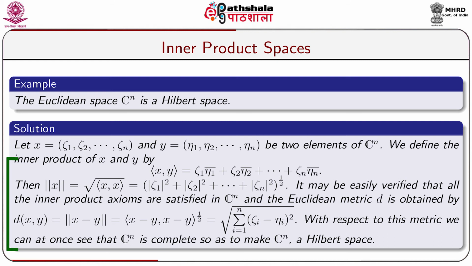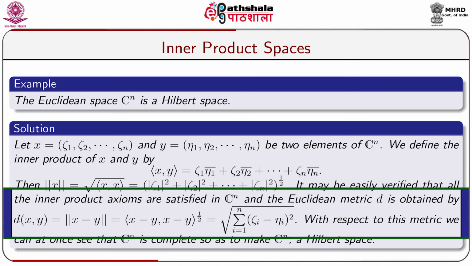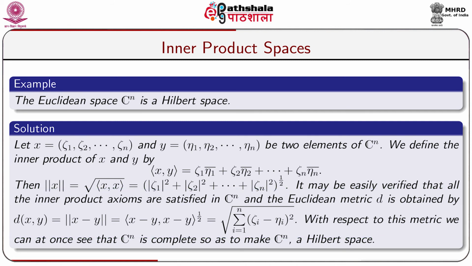It may be easily verified that all the inner product axioms are satisfied in Cn, and the Euclidean metric d is obtained by d of x comma y equal to norm of x minus y is equal to inner product x minus y comma x minus y to the power half, which is again equal to sigma i equal to 1 to n modulus of xi i minus eta i whole square, to the power half. With respect to this metric, we can at once see that Cn is complete, so as to make Cn a Hilbert space.